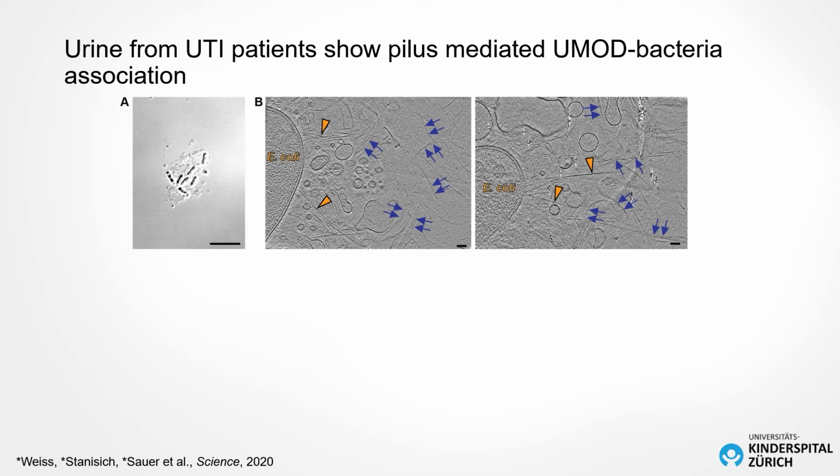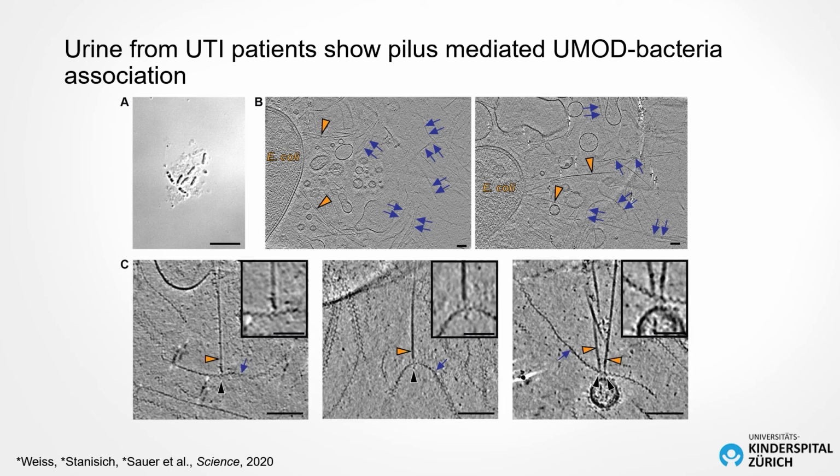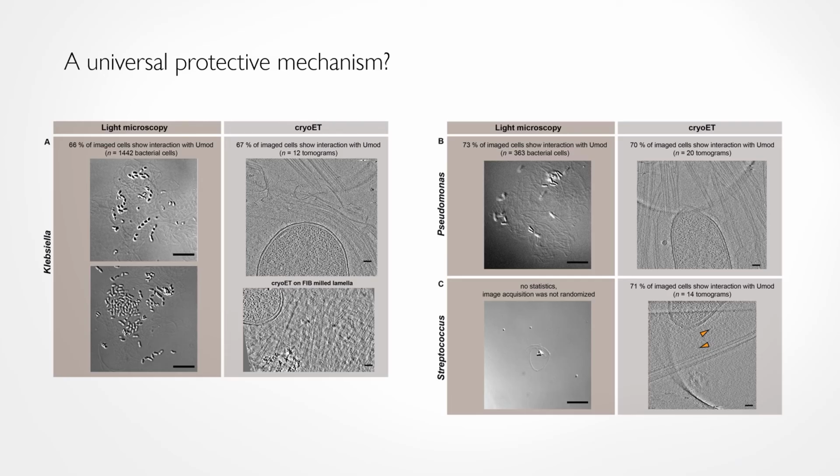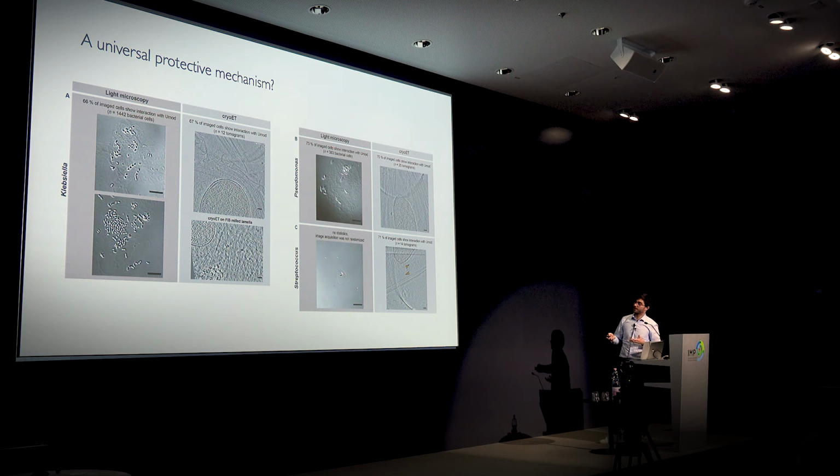And strikingly, when we then took tomograms of the exact same unperturbed urine sample, we found piliated cells, and all were surrounded by numerous uromodulin filaments. In our tomograms, we could then reveal individual contact sites between pili and uromodulin directly in the patient sample. This was from a patient suffering from a urinary tract infection caused by E. coli, but we also analyzed urine from patients with an infection caused by different pathogens, like Klebsiella, Pseudomonas, or Streptococcus. And to our surprise, we found a similar pattern. We again found bacterial clumping, and more or less 70% of these cells were also interacting with uromodulin.